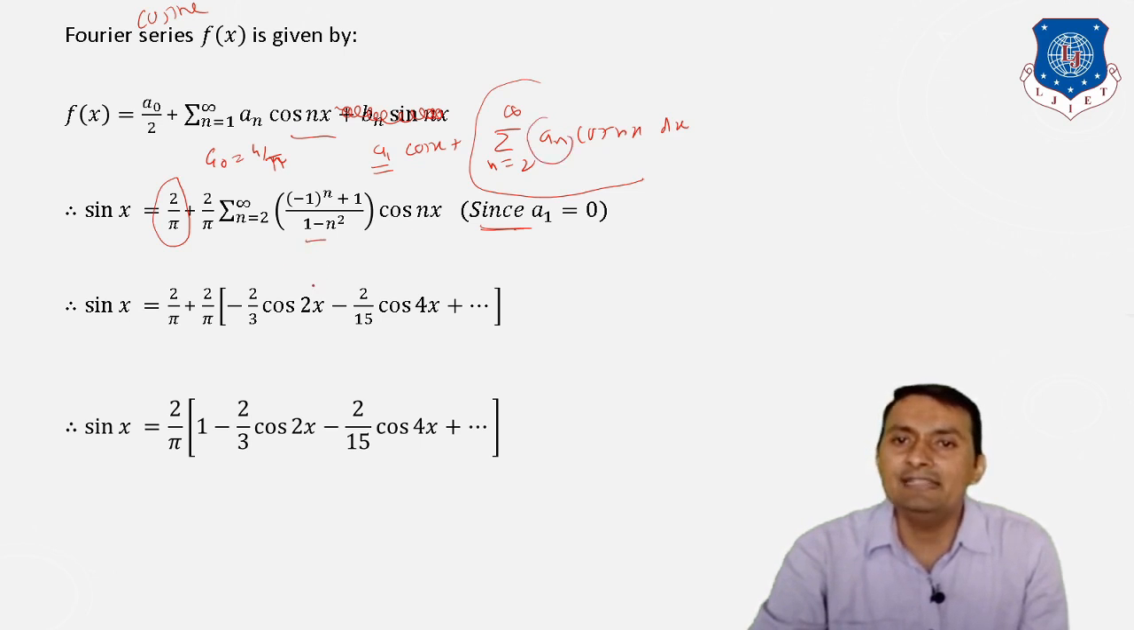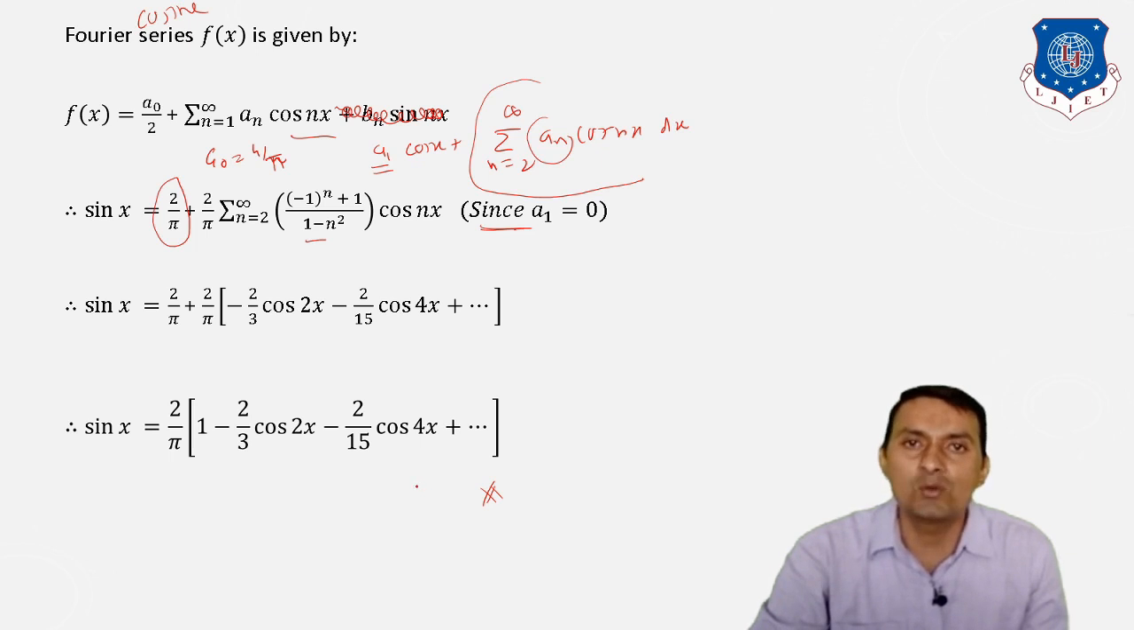When we expand this one, what we are going to get is minus 2 divided by 3 cos 2x minus 2 divided by 15 cos 4x plus and so on. And this is exactly our required Fourier cosine series of the function f of x equal to sin x in the interval 0 to pi.